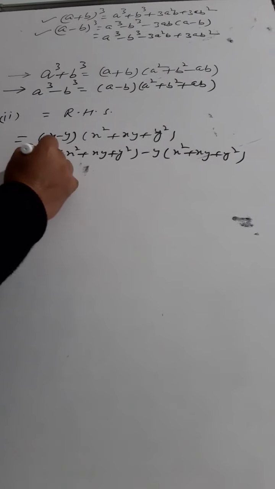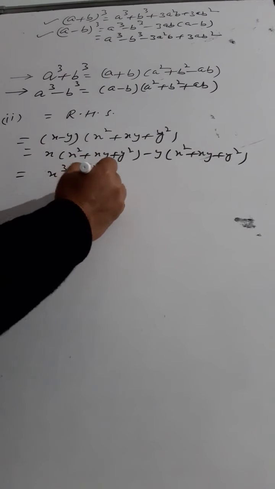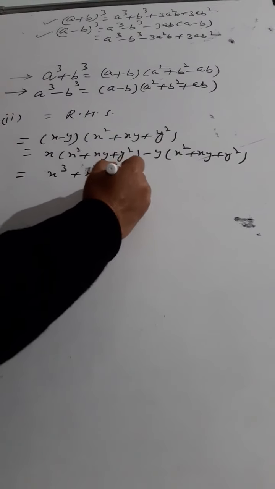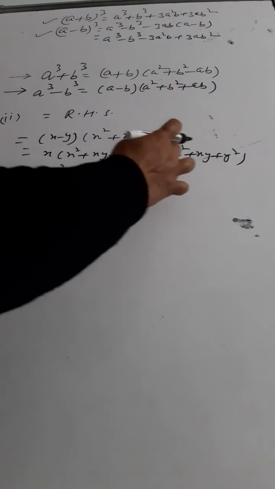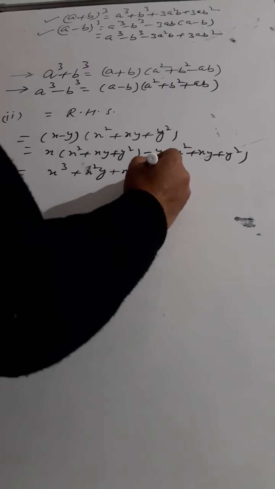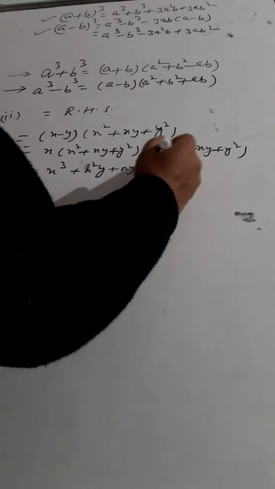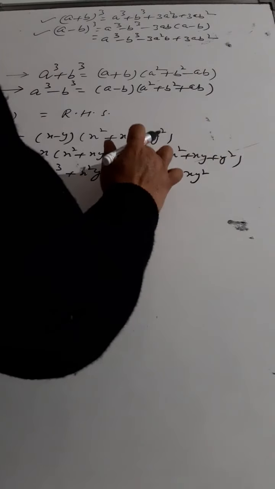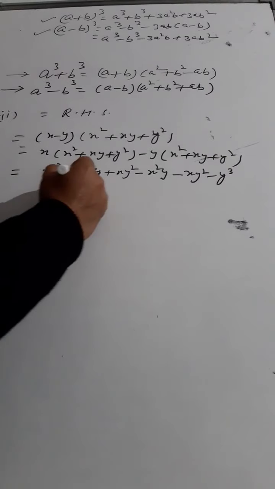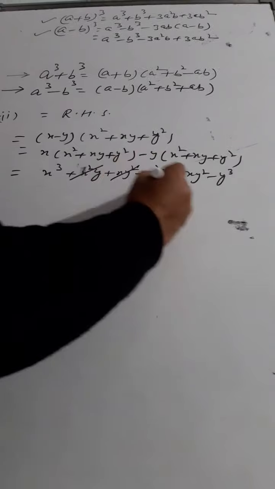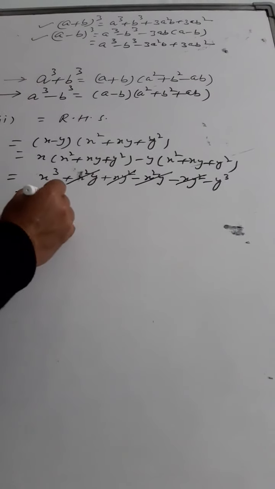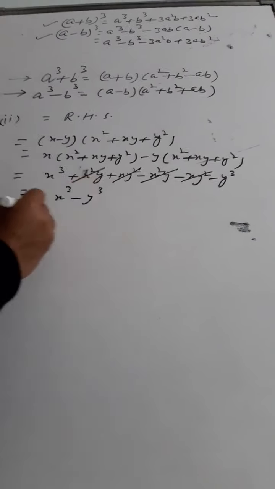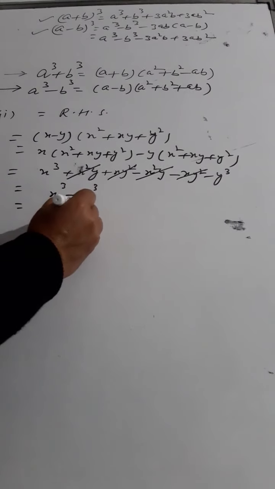This becomes x cube, then plus x square y, plus into plus is plus, again xy square, and here it is x square into y, plus into minus is minus, so minus x square y, and then plus into minus again minus xy square, and minus into plus is minus, and that is y cube. Now if you see, plus x square y and minus x square y is gone. Again plus xy square and minus xy square is gone, and you are left with x cube minus y cube. That is your left hand side.